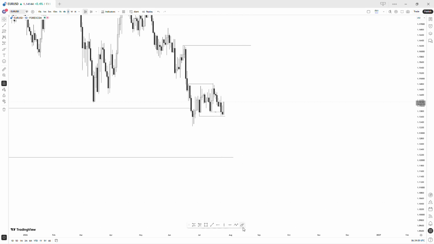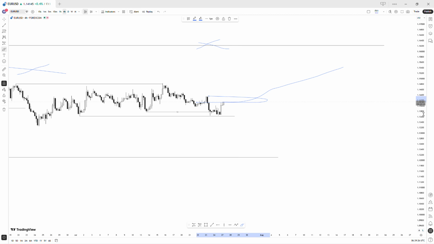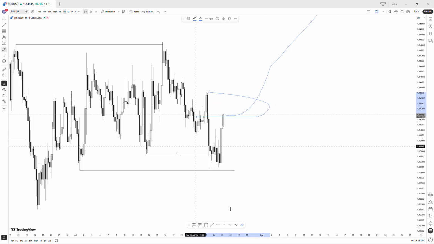So from here, since sellers are induced, we are expecting it to move to the highs. I believe you can see price reach this high or this high also, because sellers are induced and it's like the continuation. Right now price is at these highs. Move to the 4 hour time frame.